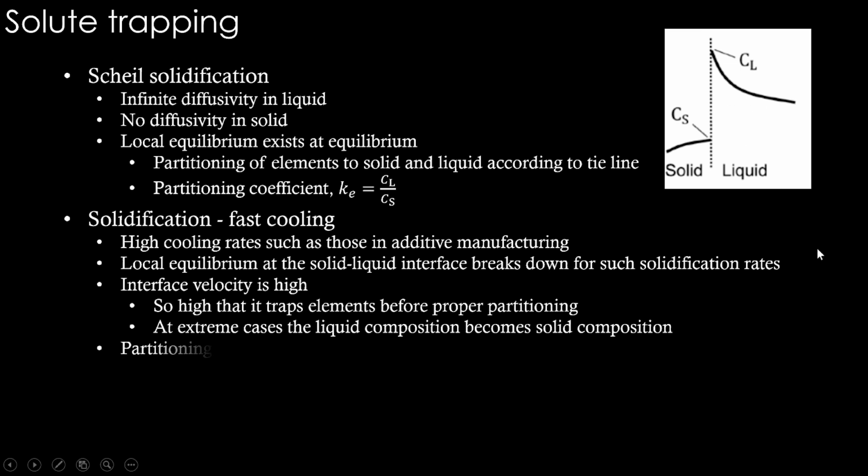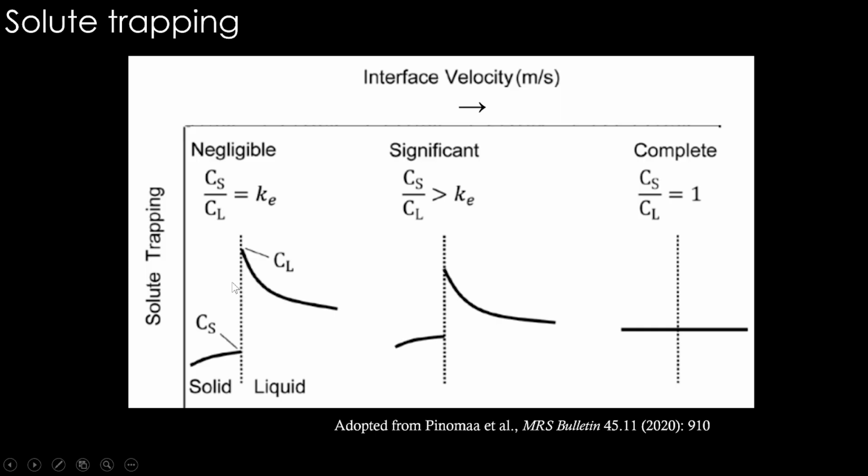So in that case, the partitioning coefficient depends on the interface velocity. We can compare these things and understand it. You see, solute trapping can be negligible in this case, where Cs by Cl is according to the partitioning coefficient given by the tie line. This is the partitioning coefficient.